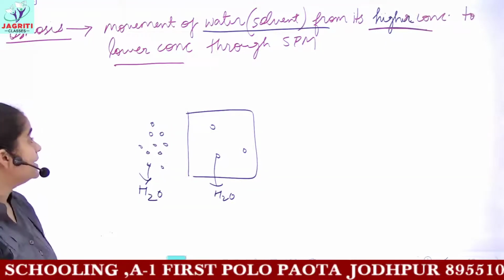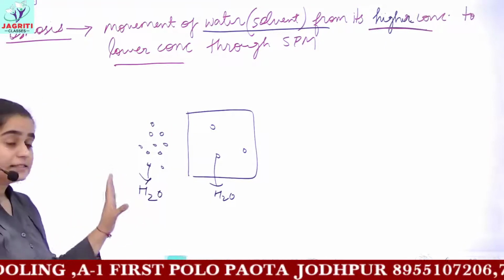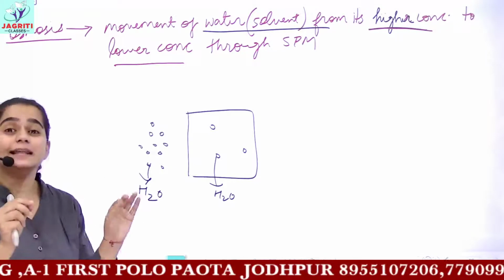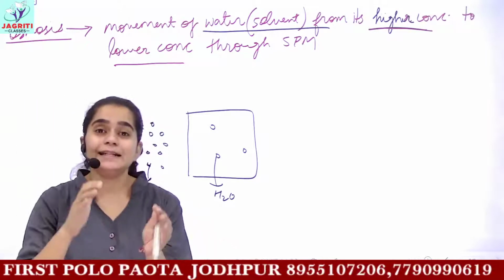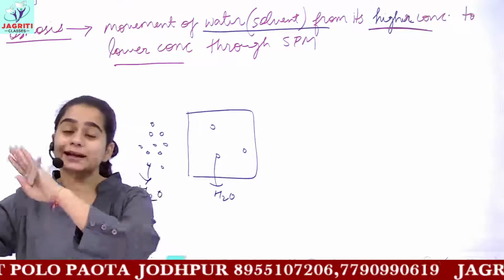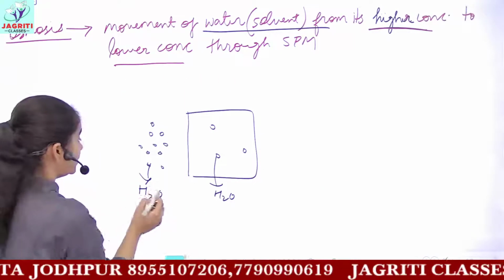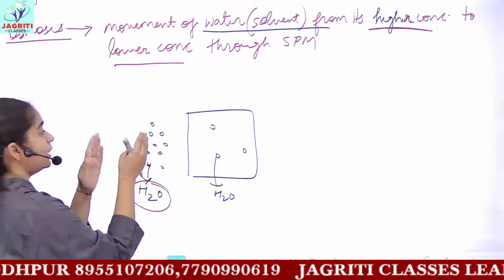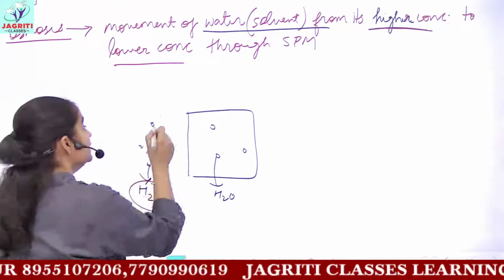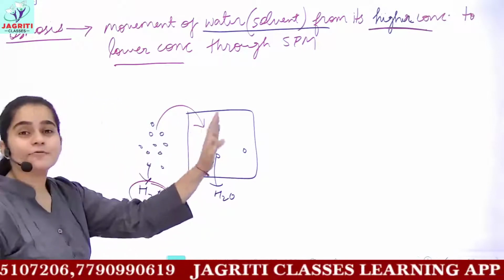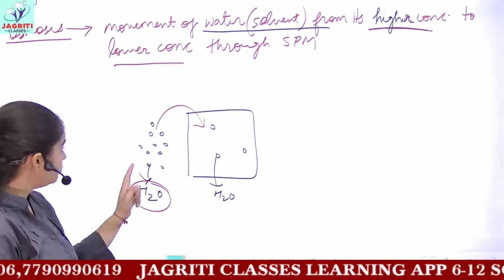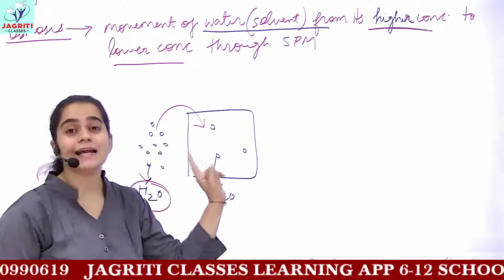This signifies that the side which contains more water would shift to its less concentrated side. So here, these water molecules, where they are present in excess, would move to where they have a low concentration. So water moves from outside to inside in this case.